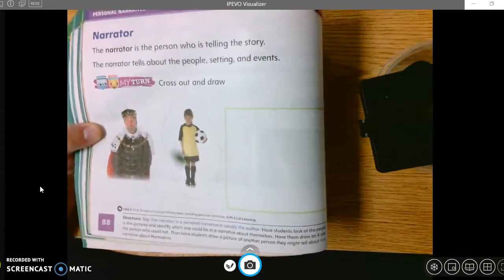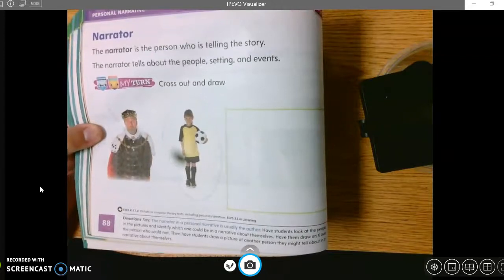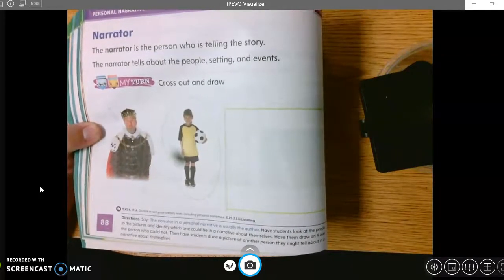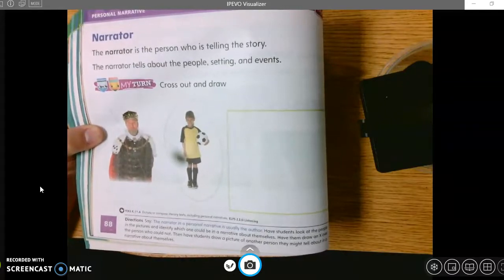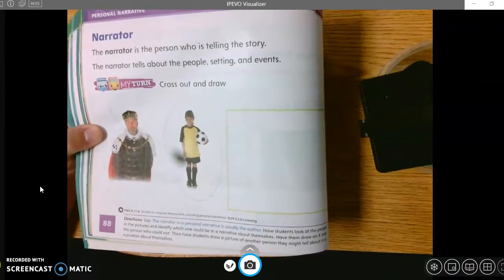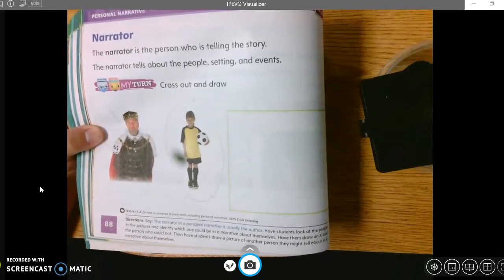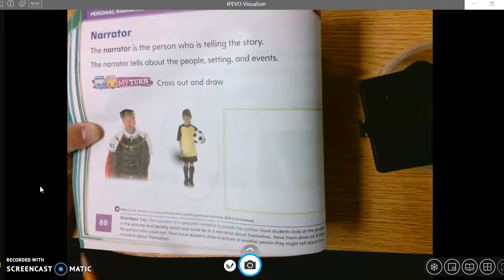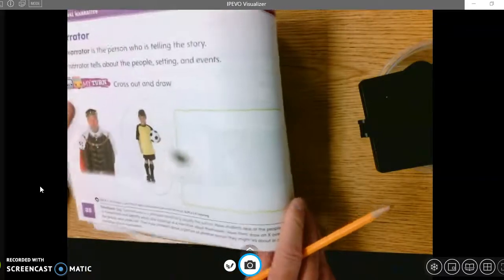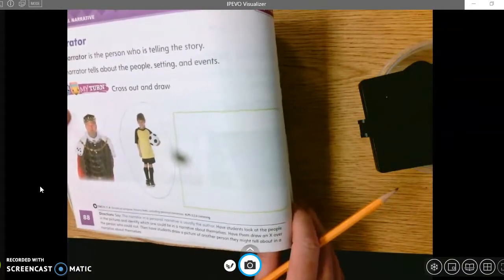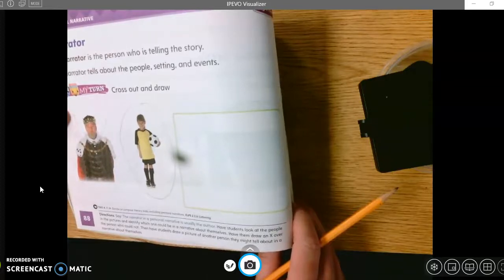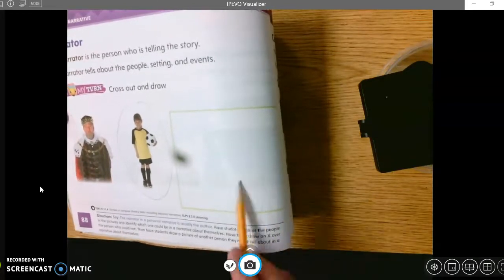Okay? Now, if you have never met anyone, a little girl that's played soccer, let's say you're a little girl and you've never played soccer, or you don't know any girls that have played soccer, you would put an X there. Because that, you could not put that in a story about your life. Here's an empty box right here. Who else could you talk about in a story about yourself? You could talk about your mom, dad, grandma, grandpa, aunt, uncle, cousins, friends, a lot of people.